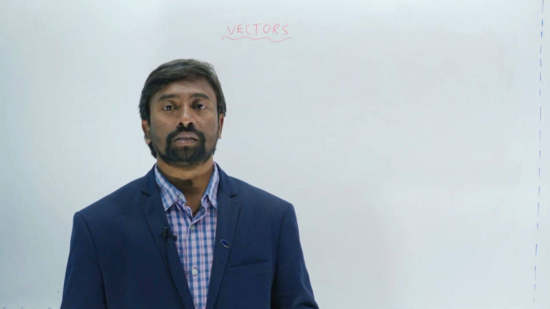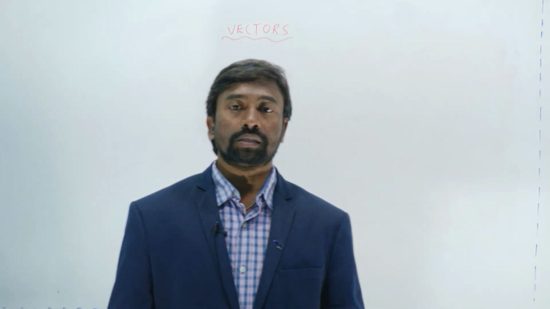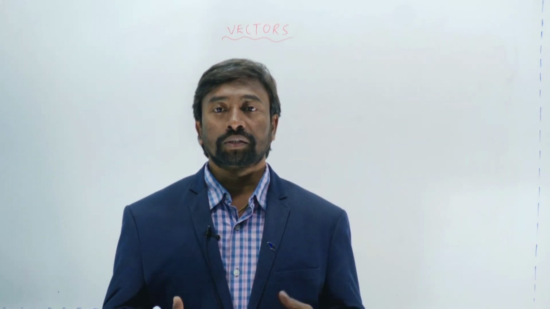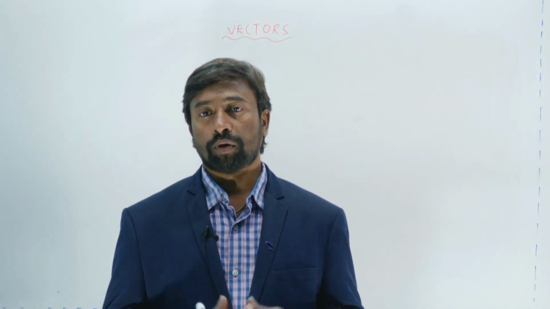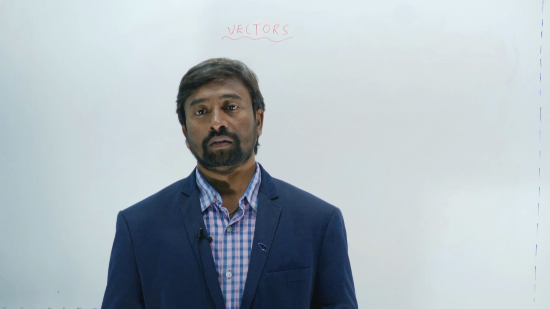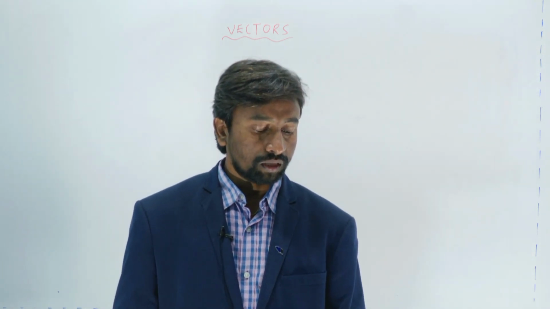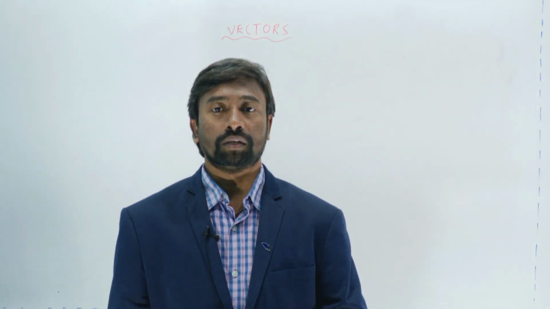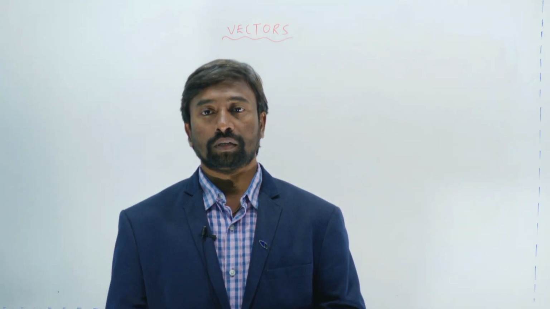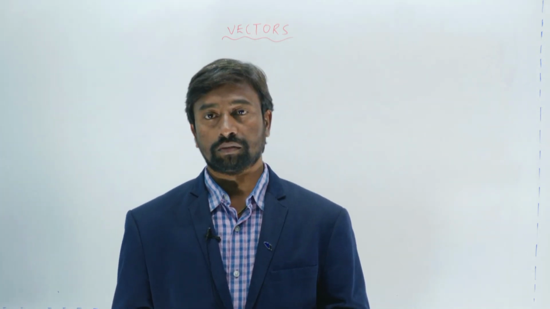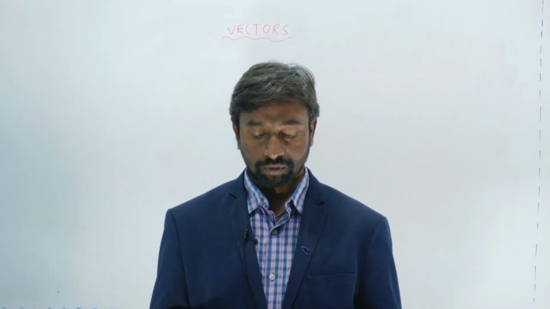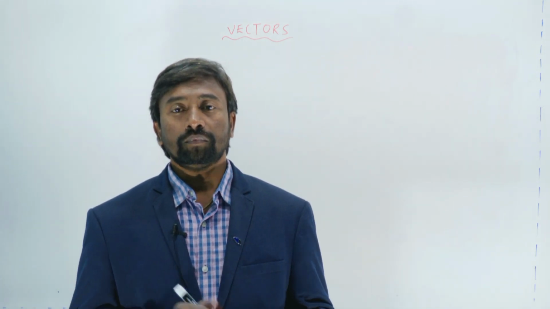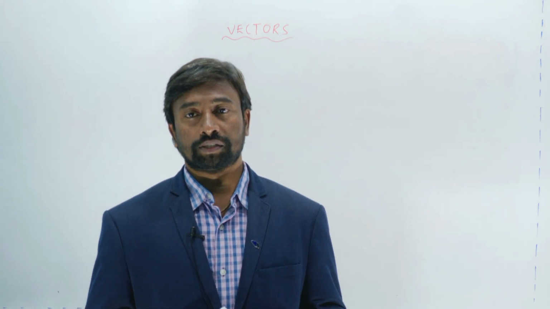In physics there are many physical quantities. All the physical quantities are classified into several types based on their magnitude and direction, and the properties of the mathematical laws. Some physical quantities are said to be scalar physical quantities and other physical quantities are vector physical quantities. Now here we are going to see about vectors. So what is a vector actually? A vector is a physical quantity which has both magnitude and direction.